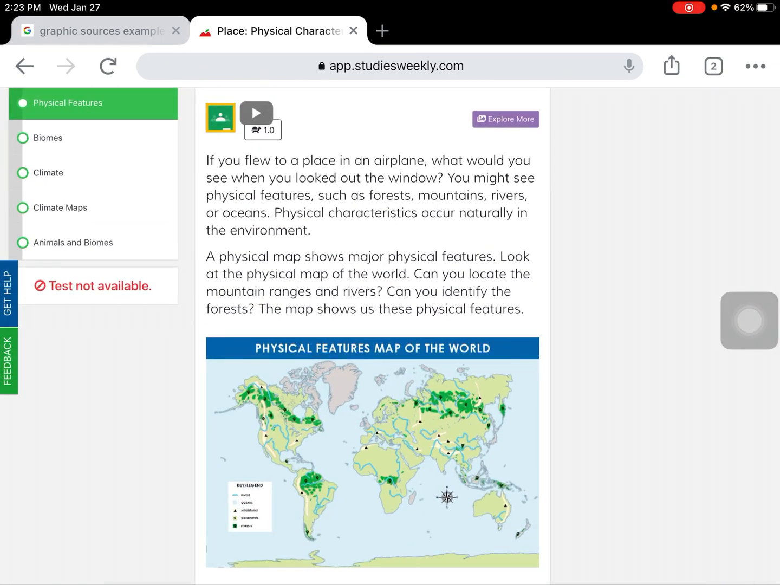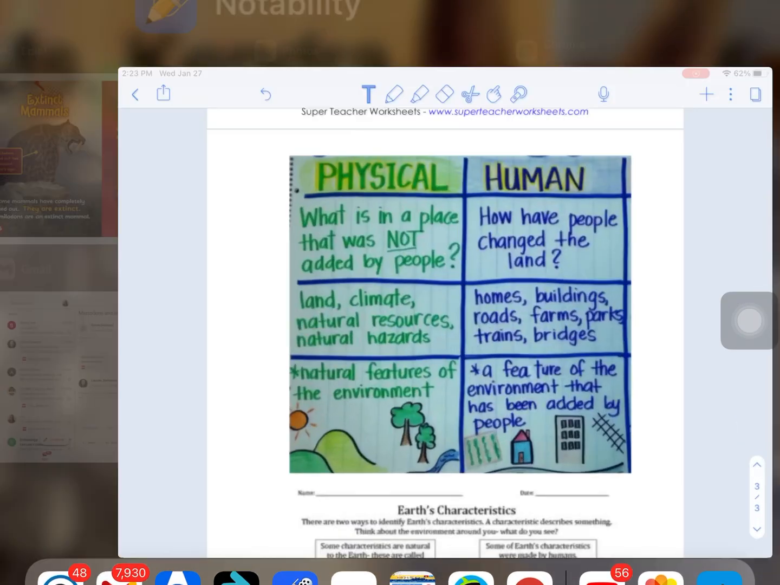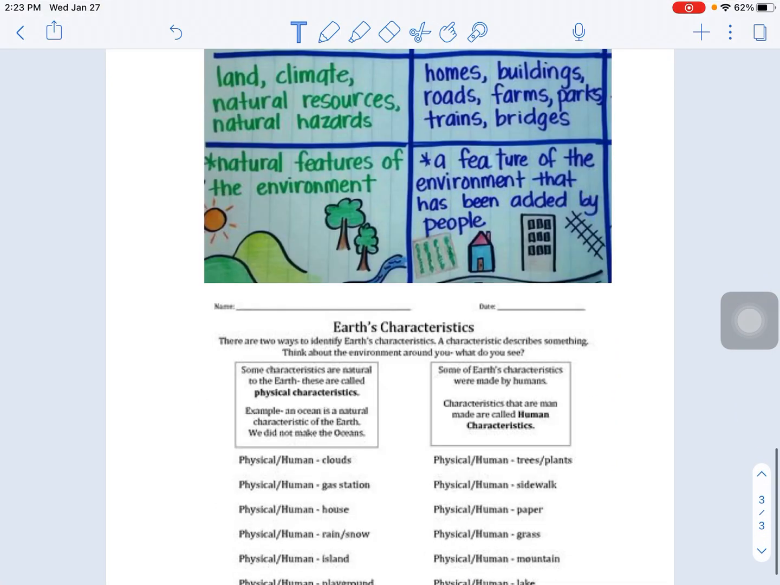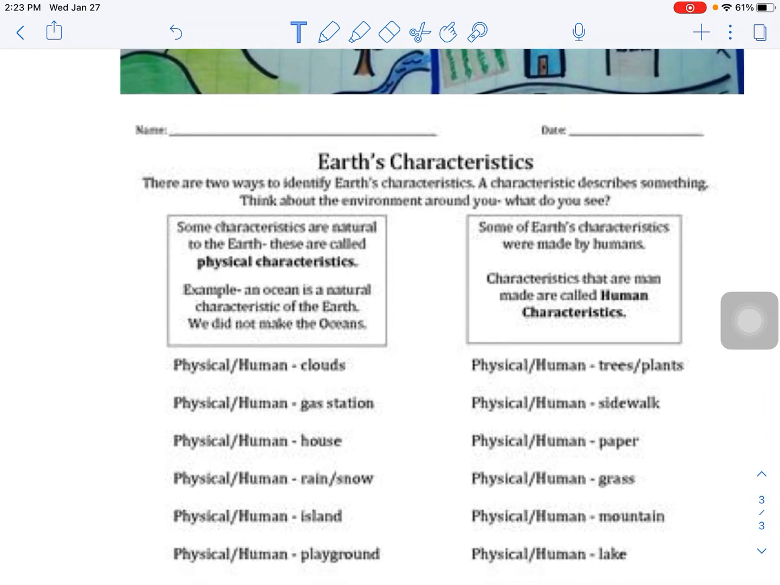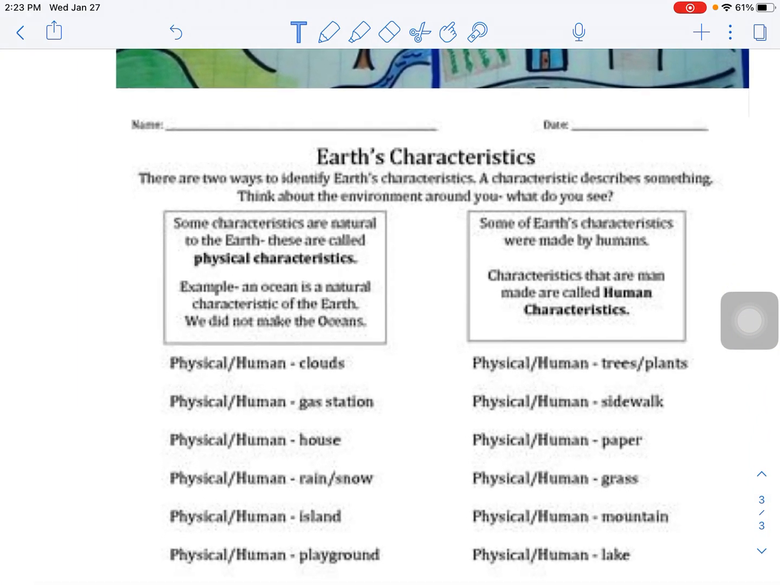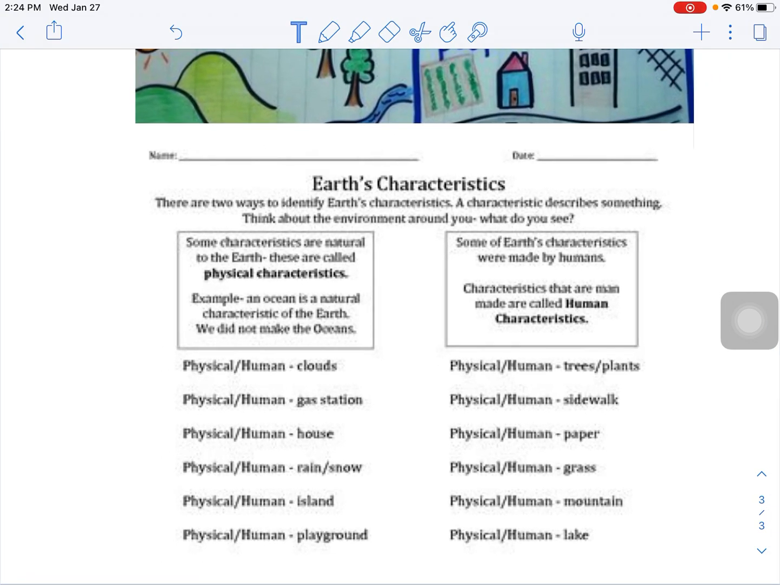All right, so those are our readings. I'm going to go back to Notability, and I want to go over this real quick. So Earth's characteristics. We're going to be looking, remember, at the difference between physical and human characteristics. So I just want to go over this real quick to make sure we know the difference there. And I do apologize, it is a little blurry. But again, there are two ways that we identify Earth's characteristics. We can describe them either with physical characteristics, which are natural to the Earth, and then we also have human characteristics that were items added in by humans. So let's go through this together.